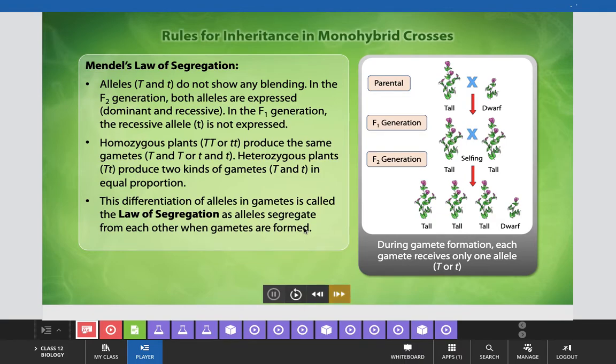and this law is also known as the law of purity of gametes. That means gametes are always in pure form, meaning in gametes there will be only one allele, which will be in pure form. There will be no mixing, and no hybrid condition will be shown.